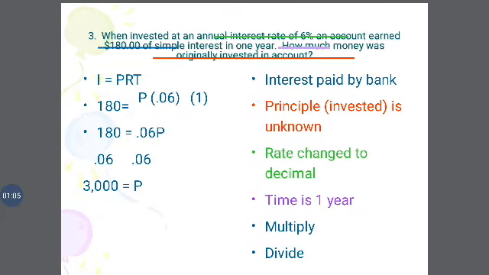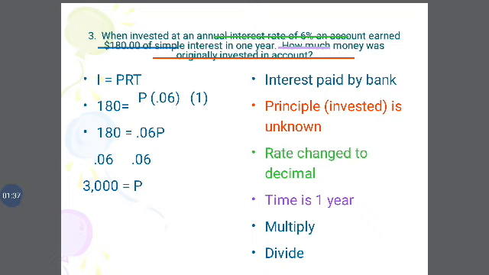When invested at an annual interest rate of 6%, an account earned rupees 1,80,000 of simple interest in 1 year. How much money was originally invested in the account? I is equal to PRT. The interest is paid by the bank. The annual rate of interest is 6%.